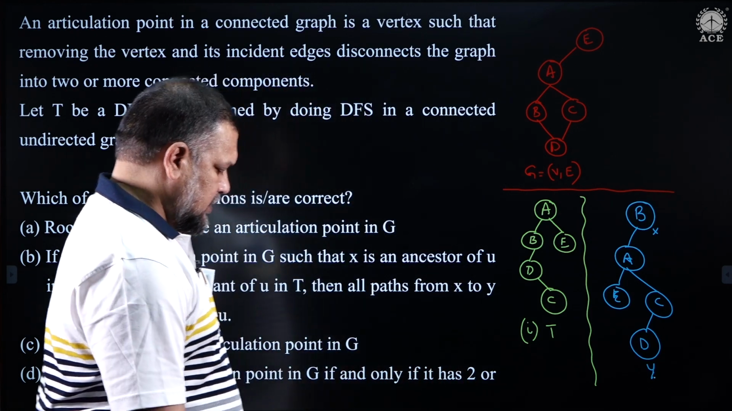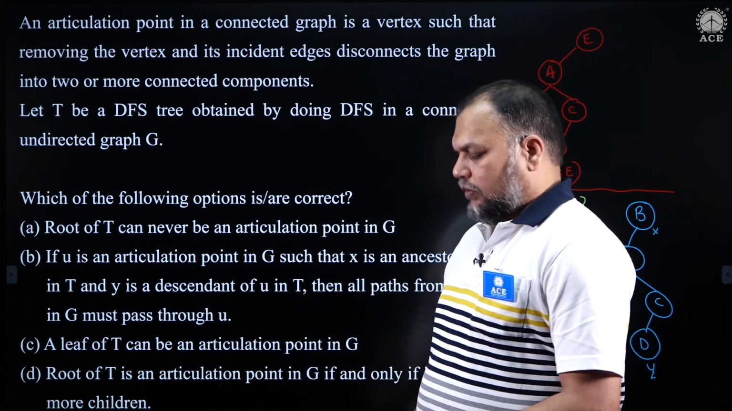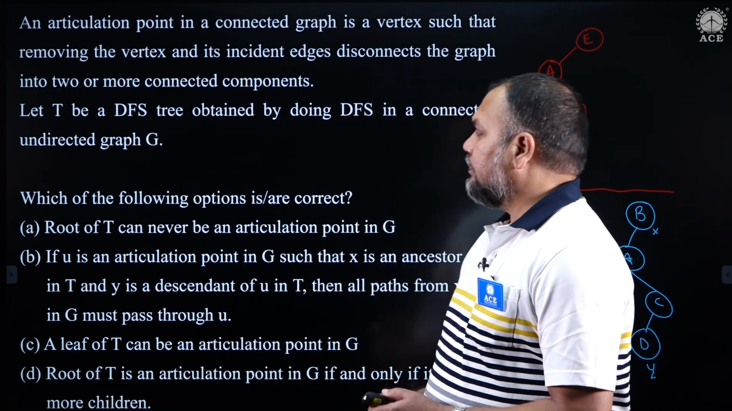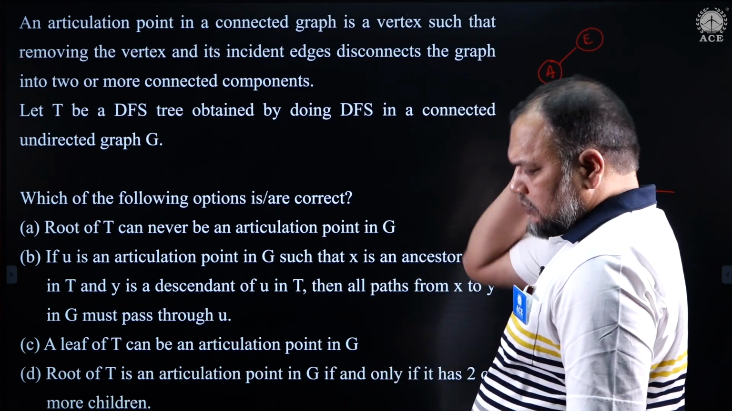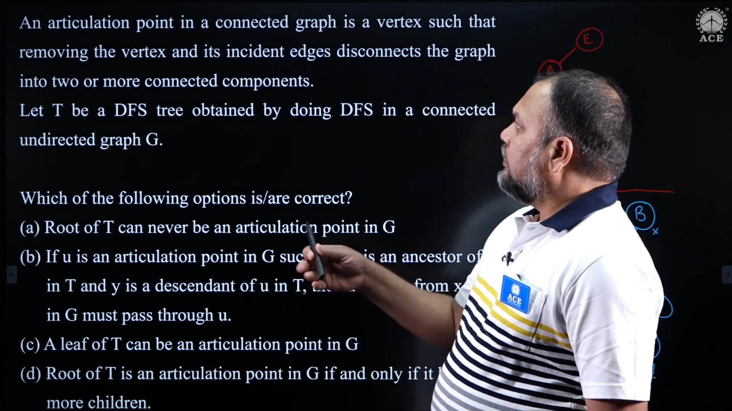Let us take up these questions starting with the first one. The problem is related to articulation point in a connected undirected graph. First, in this question they have defined what an articulation point is. So, let us read it.